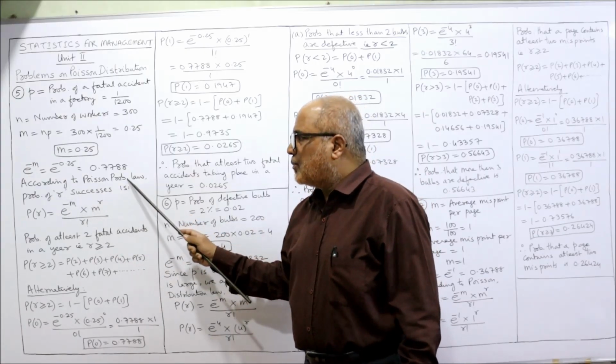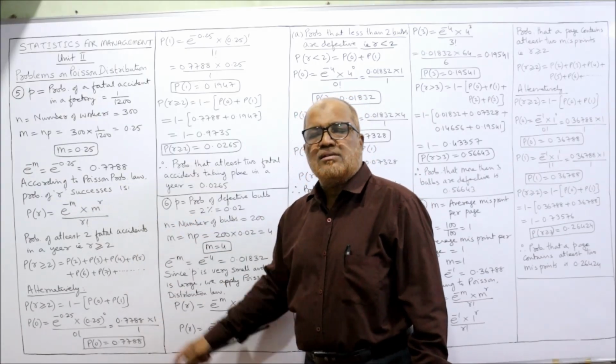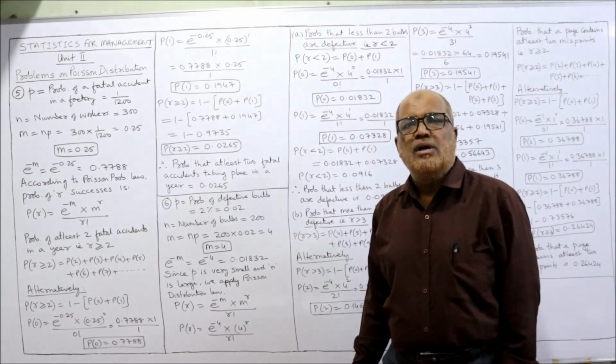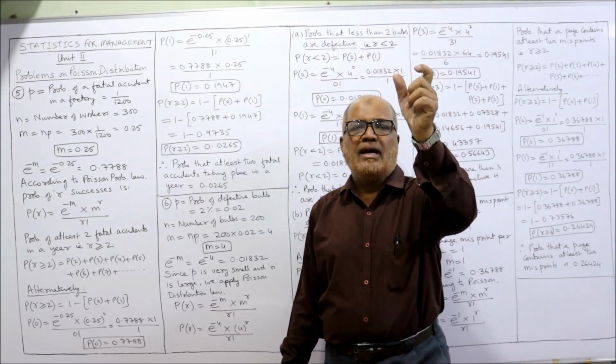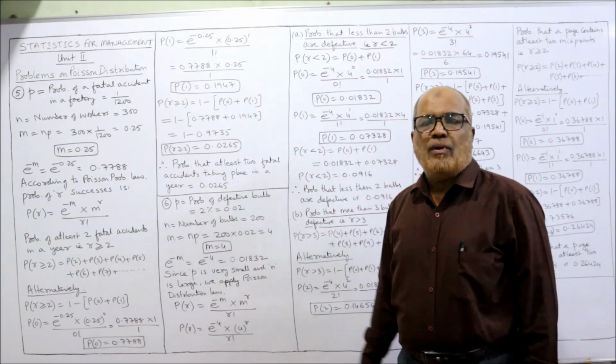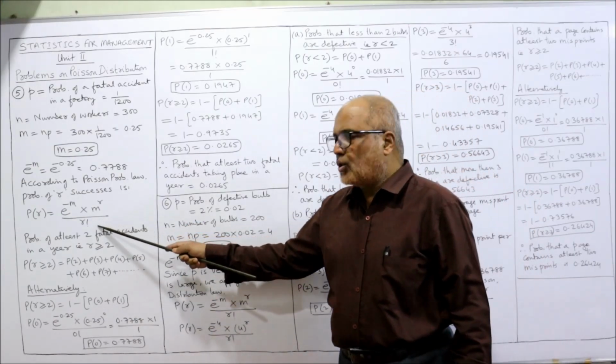So according to the Poisson probability law, which we have already applied in the previous problems, the probability of r successes, P of r, is equal to e to the power of minus m into m to the power of r divided by r factorial.